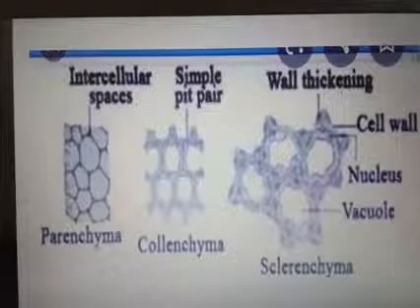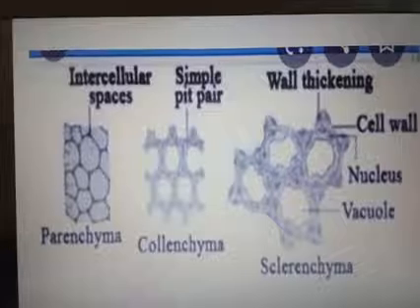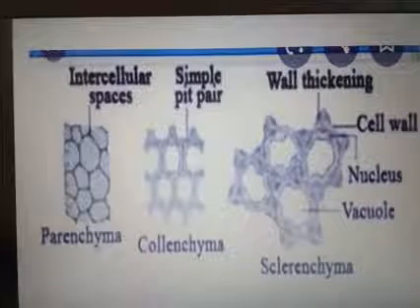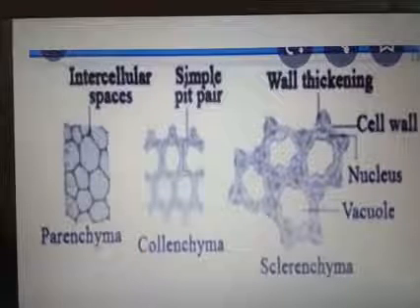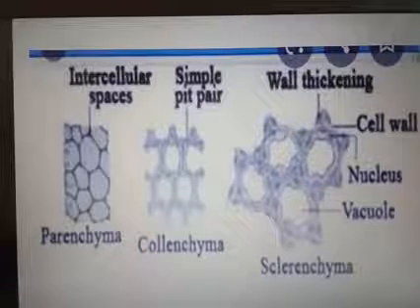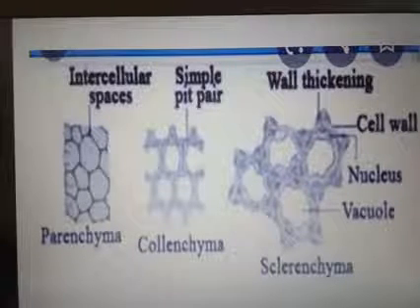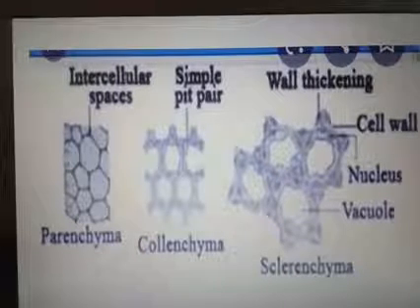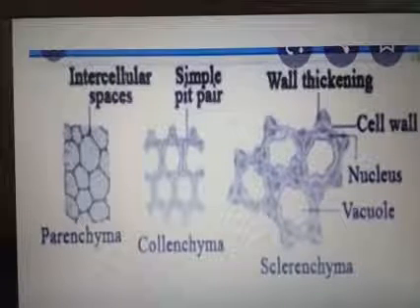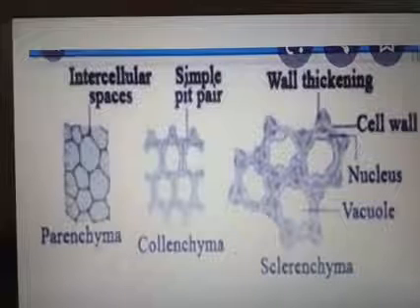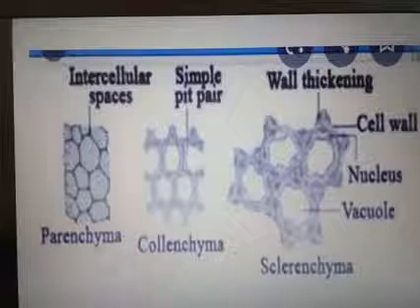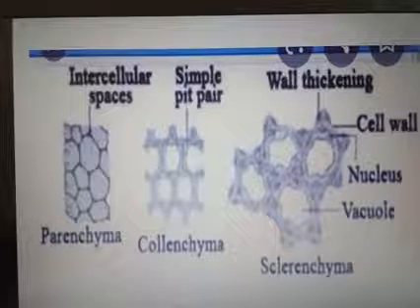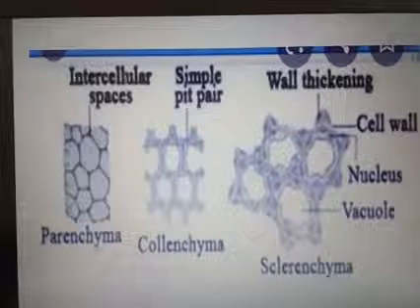The corner thickening is due to pectin, cellulose and hemicellulose. The main function of collenchyma is to give mechanical strength and flexibility to the growing organs. It is commonly present in the hypodermis of a dicot plant stem.